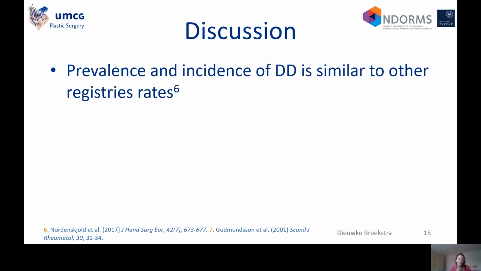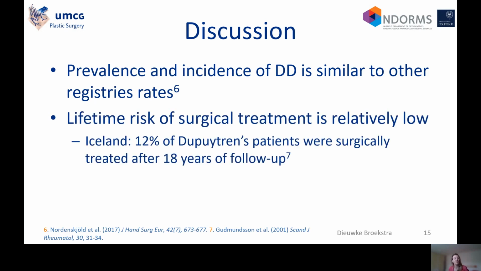If we look at the results, the prevalence and incidence rates of Dupuytren's are similar to other registries' rates, but much lower compared with studies in which a random sample was investigated prospectively. And the lifetime risk of surgical treatment is relatively low, but if we look at an Icelandic study, they found that about 12% of Dupuytren's patients were surgically treated after 18 years, so this is also relatively low.